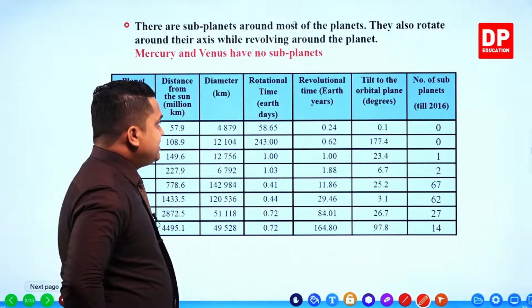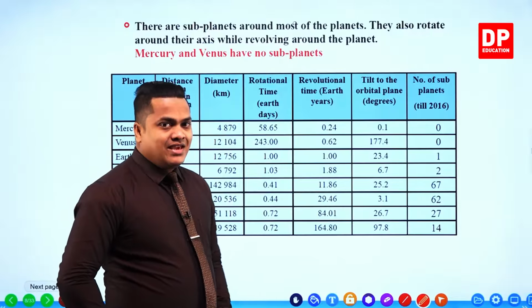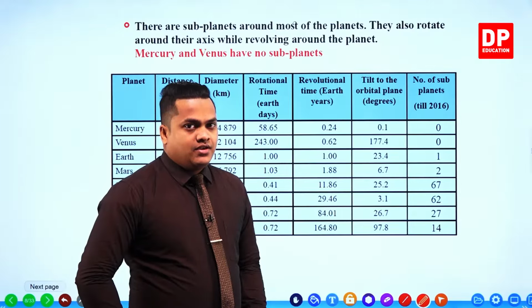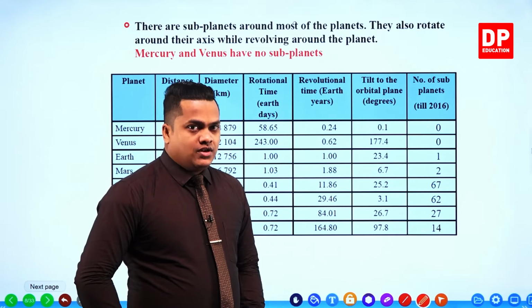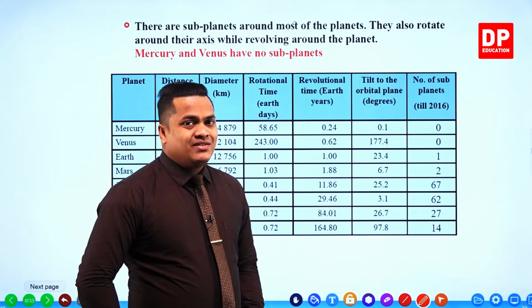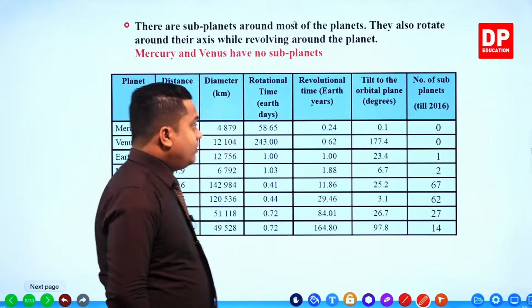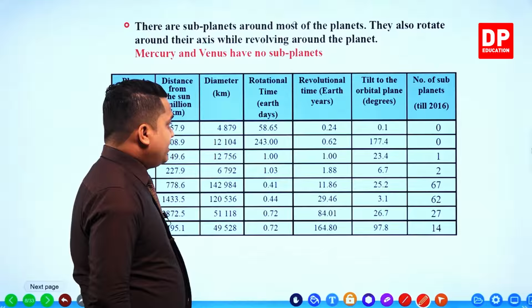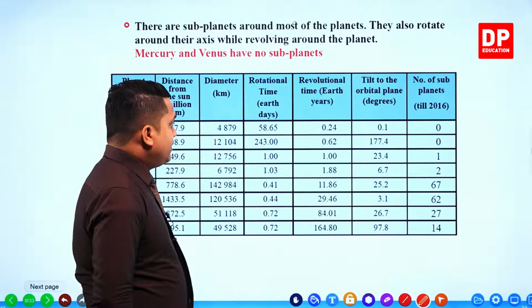Rotational time is compared to Earth days, right? When you take 1 day of Earth and compare it with the rotational time of the other planet, how many days will it take the other planet to complete one rotation?